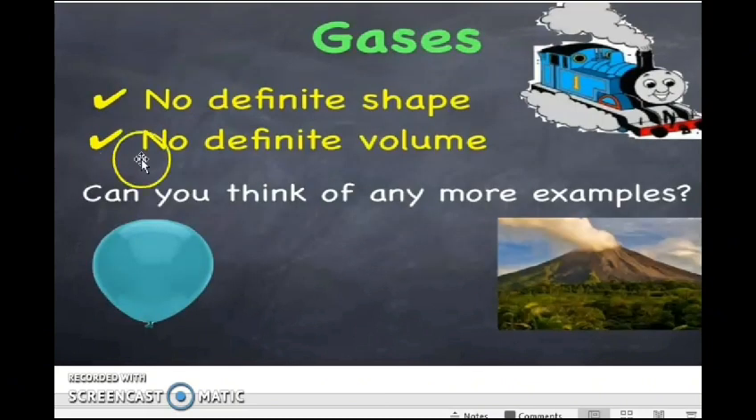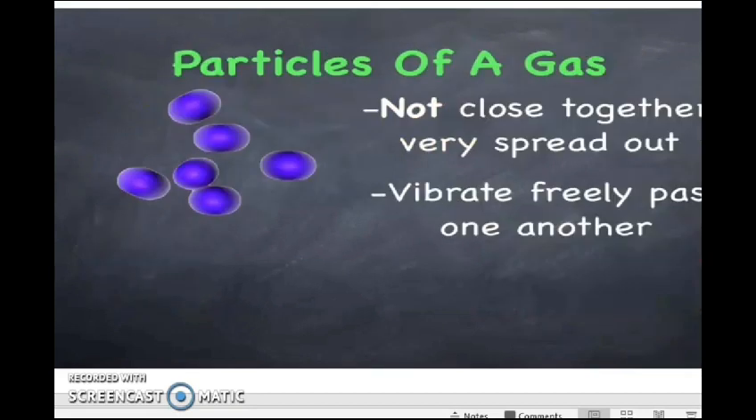Let's see the gases. The gases have no definite shape and no definite volume, like a helium balloon. The helium takes the shape of the balloon, so it has indefinite shape. Let's see its particles. They are not close to each other. They are very far from each other, so they move freely. Unlimited motion.